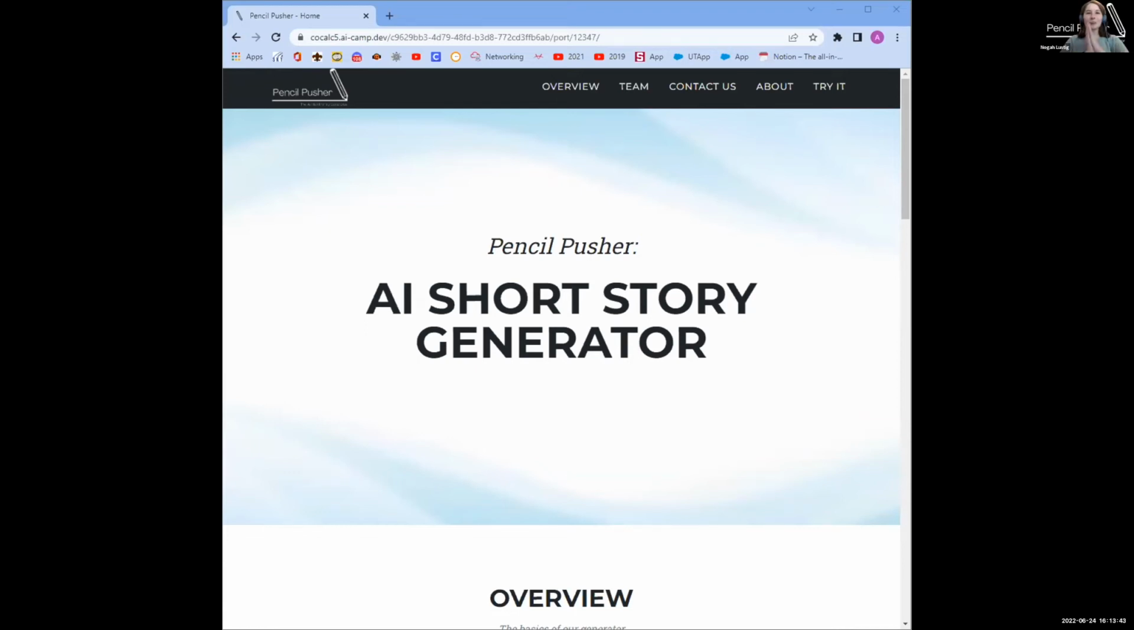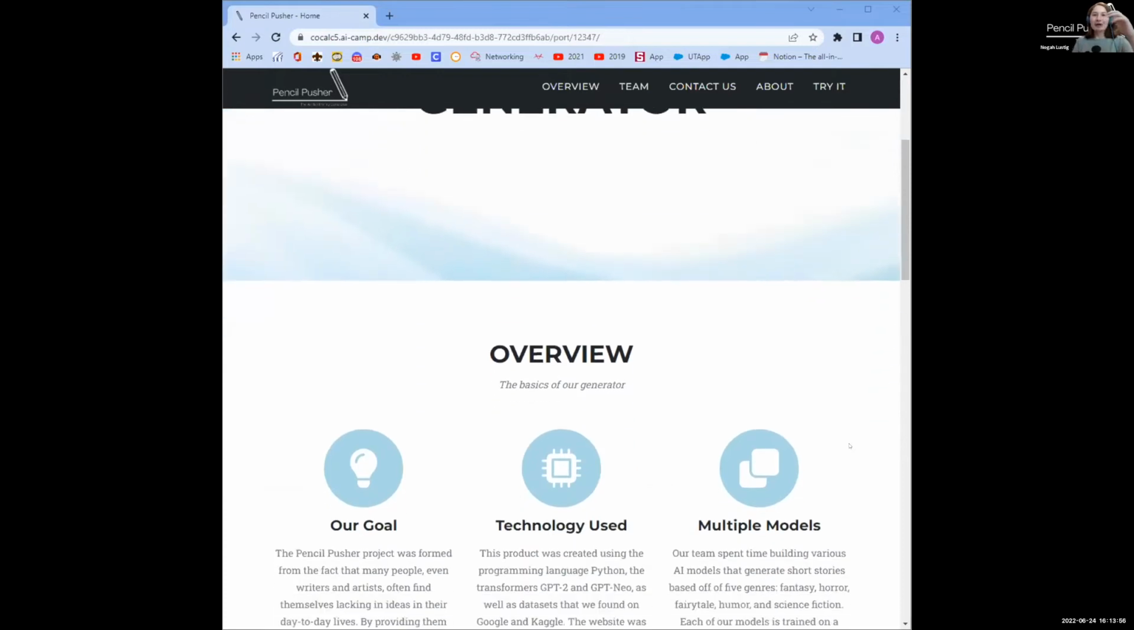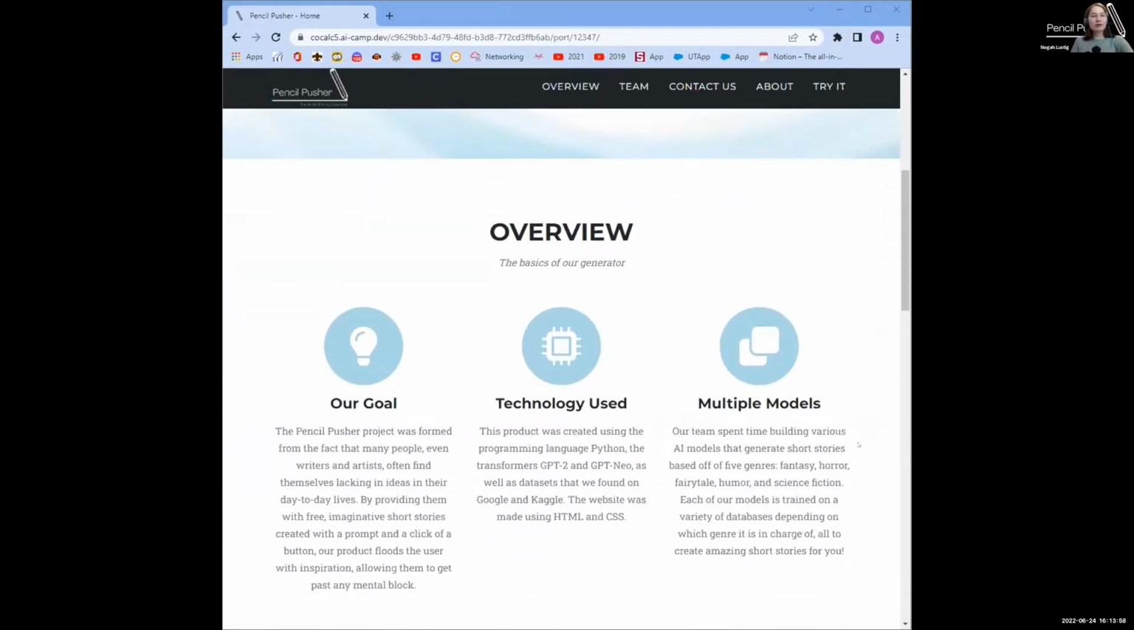Okay. Once upon a time, a group of students enrolled into an AI camp and, over the course of 3 weeks, created their masterpiece, the AI short story generator, aka the Pencil Pusher. Now, in chapter 1, we tell you about how it started.